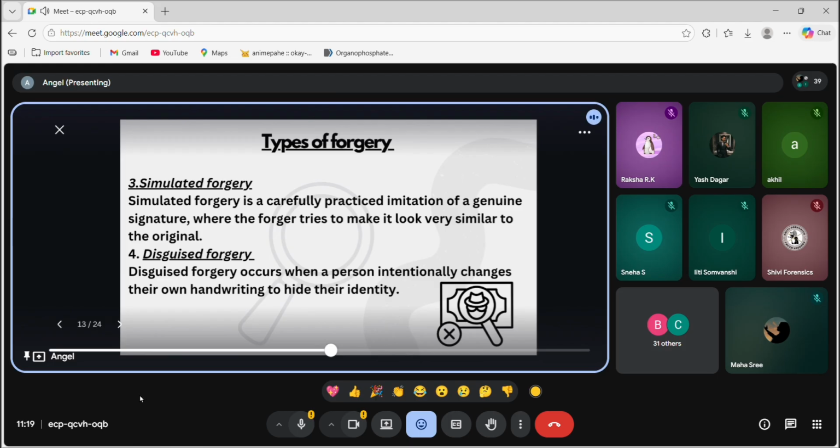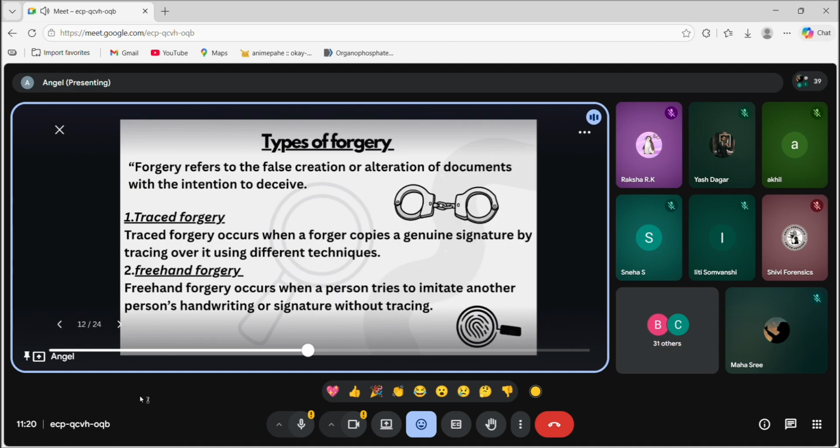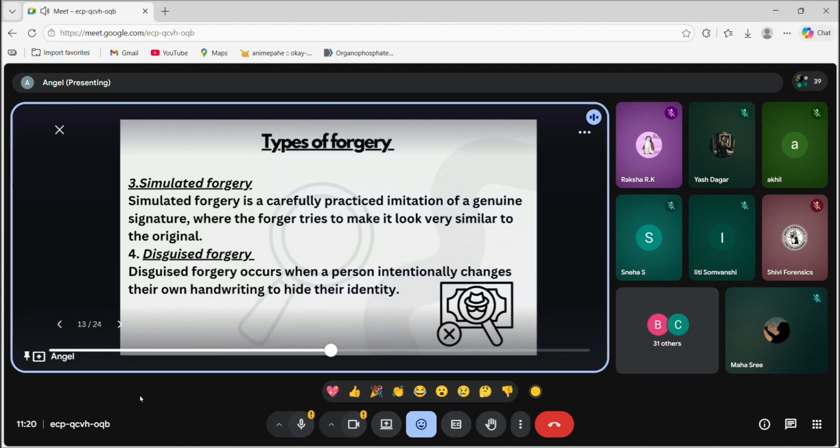And then disguised forgery, where a person intentionally changes the handwriting or anything and hides their identity, where we cannot know whether a person has written anything. Disguised forgery also involves overwriting or lineation. Lineation is entering any words between two statements, so that is called a disguised forgery. So these are the four types of forgery: traced forgery, freehand, simulated and disguised forgery.